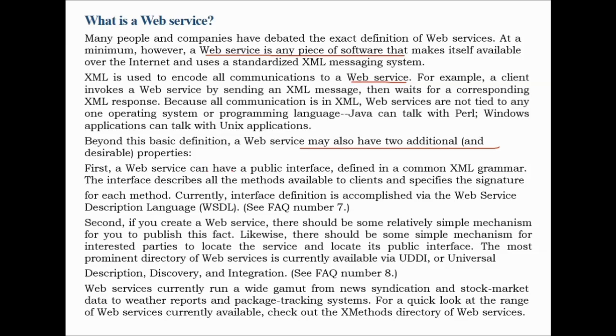First, web services can have a public interface defined in a common XML grammar. The interface describes all the methods available to clients and specifies the signature of each method. Currently, interface definition is accomplished via the Web Service Description Language, that is WSDL. Second, if you create a web service, there should be some relatively simple mechanism for you to publish it. Likewise, there should be some simple mechanism for interested parties to locate the service and its public interface. The most prominent is UDDI.